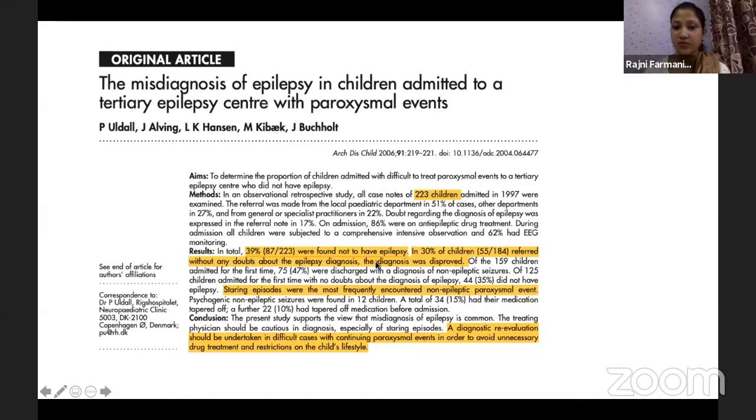About 40% of children were not found to have epilepsy. In 30% of the children, the diagnosis was disproved after further evaluation. So this is a major percentage: 30 to 40% of the cases are actually getting misdiagnosed.